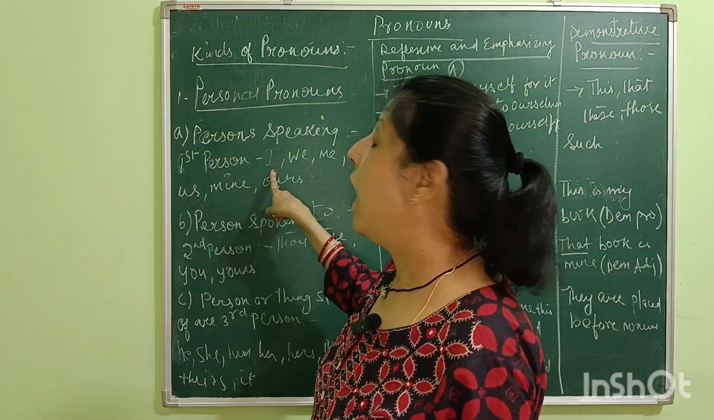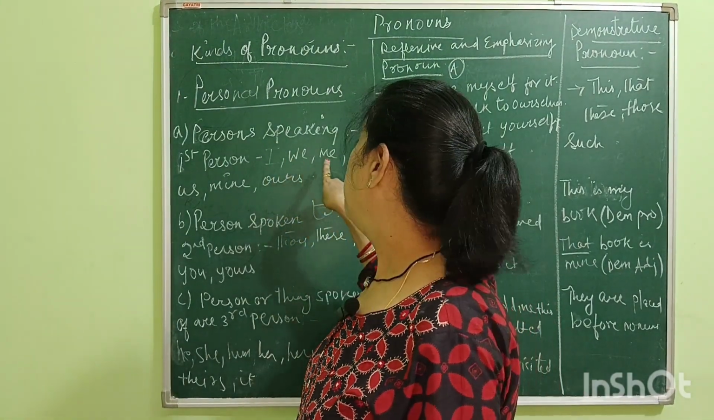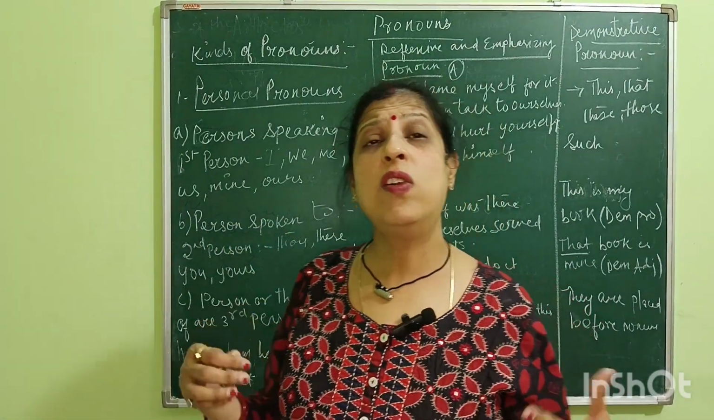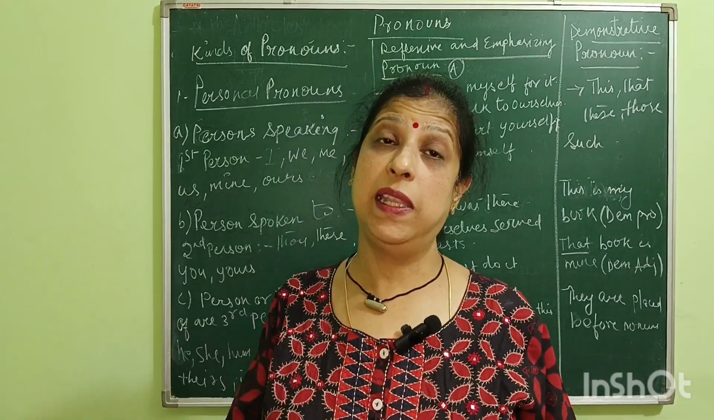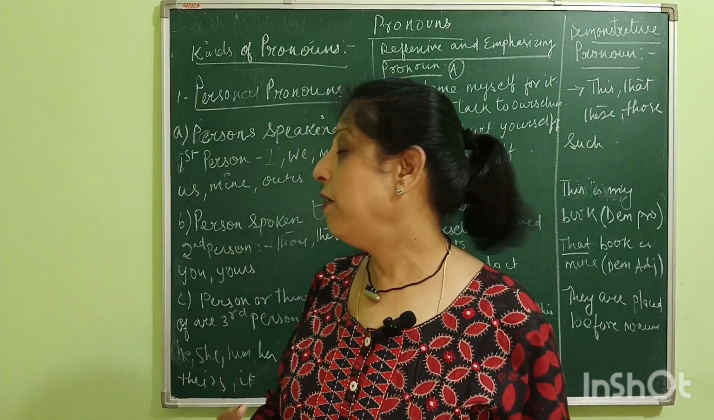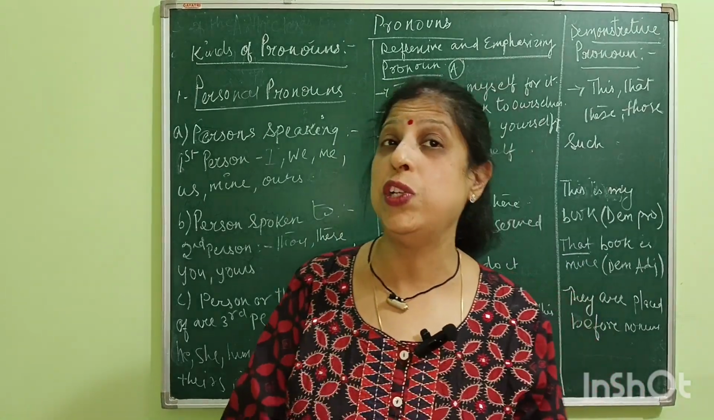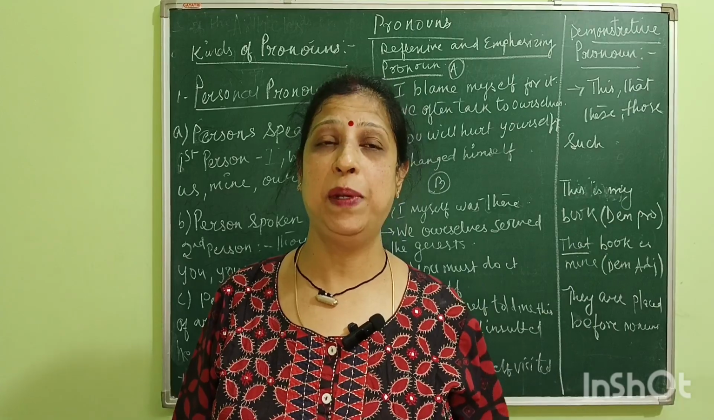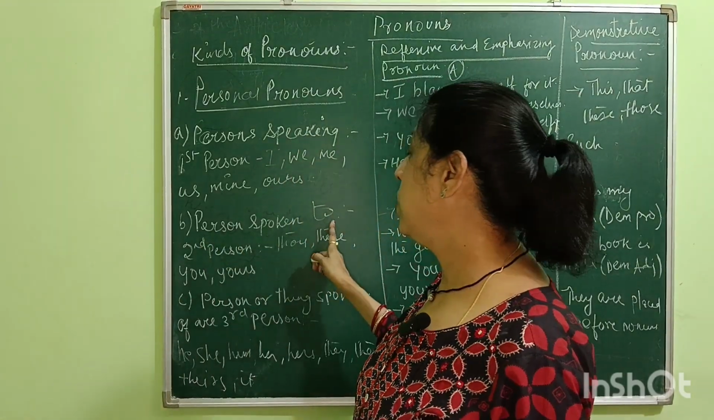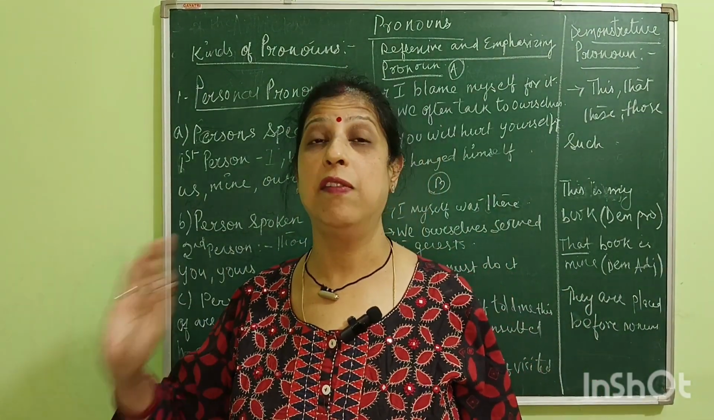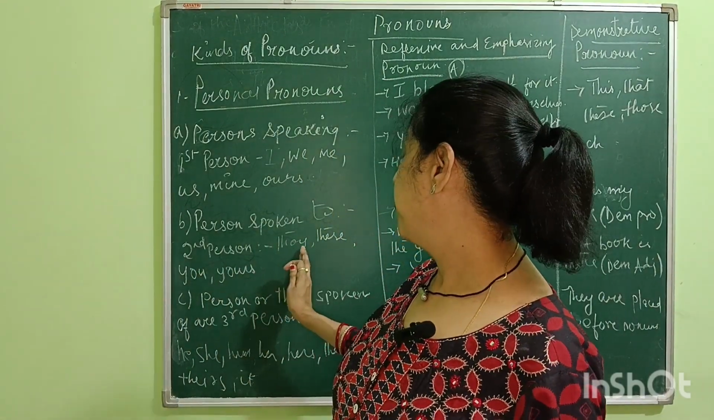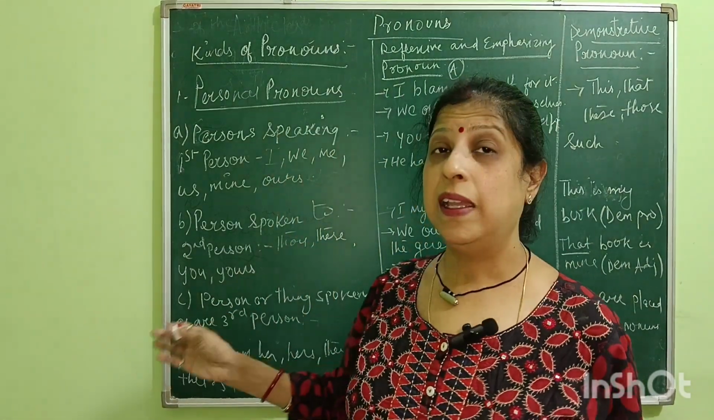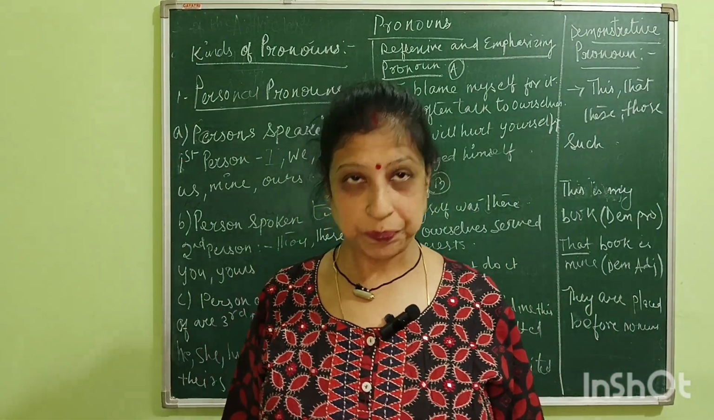For example, I, we, me, us, mine, ours, these are all first person because they are speaking. The person spoken to is called second person. For example, they, thou, you, yours, these are called second person.